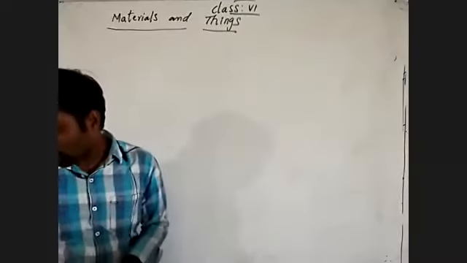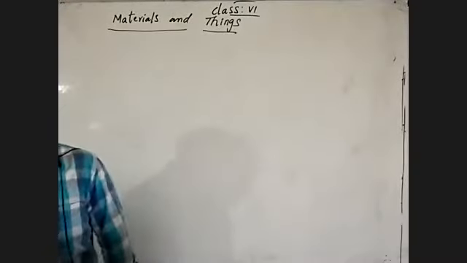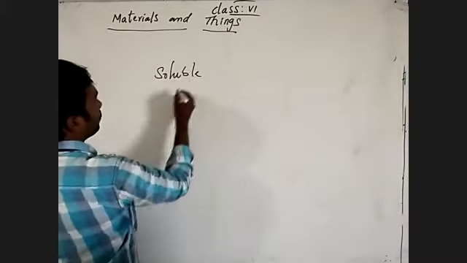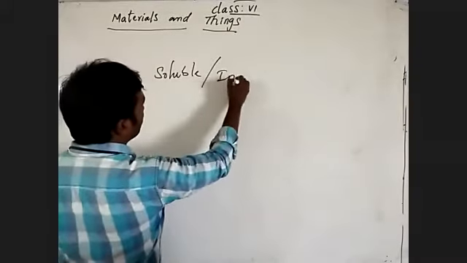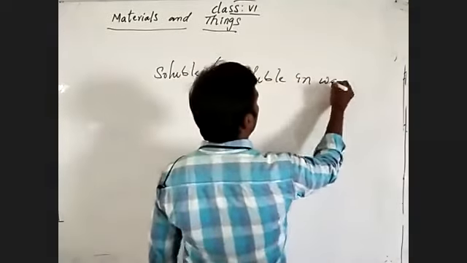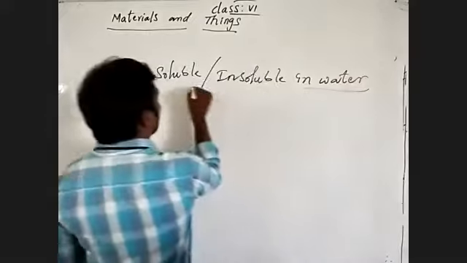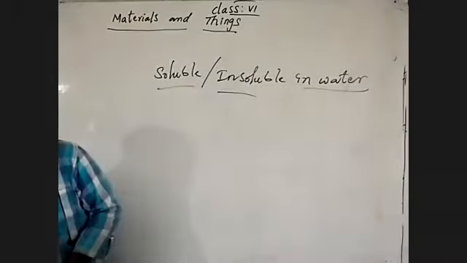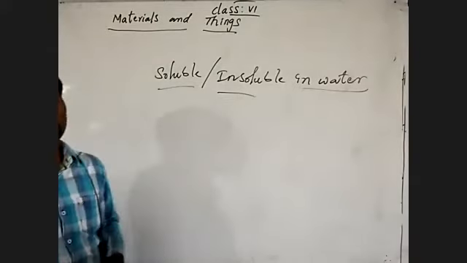Coming to that, let's talk about soluble and insoluble in water. Which are soluble and which are insoluble in water? Can you recognize?